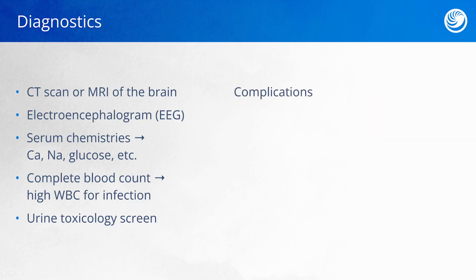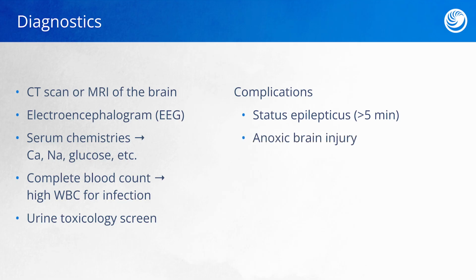Seizures can lead to a number of complications, and some of them are life-threatening. We've already discussed status epilepticus, which is any seizure activity that lasts for greater than 5 minutes, or seizure activity where we do not regain consciousness but immediately resume more seizure activity. Anoxic brain injury may occur. Due to that muscle contraction, we can constrict the blood vessels and decrease the blood supply traveling to the brain. This can lead to brain tissue hypoxia, leading to that anoxic brain injury.